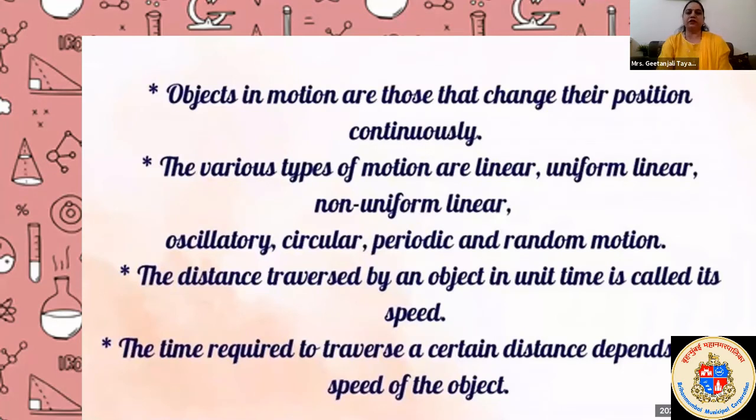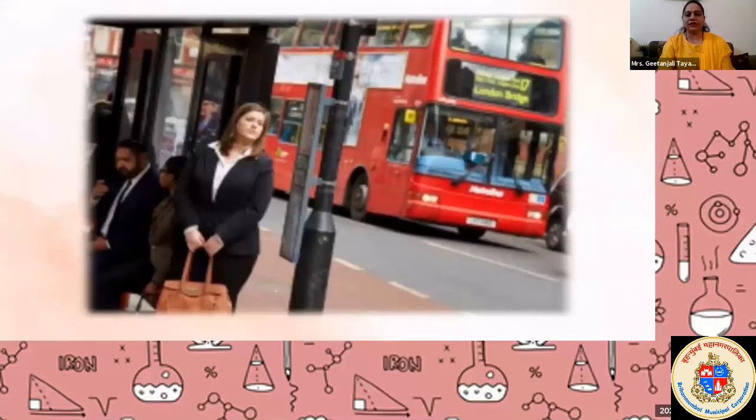Yesterday we discussed the example of a lady standing at the bus stop waiting for a bus. For us, as we are observing her, she is stationary. Yesterday we learned two different words: one is stationary and the other is a moving object. Motion is a relative word. That means it depends on the observer's perspective. For us, the lady is stationary, and the people sitting at the bus stop are all stationary, and the vehicles are moving on the road.